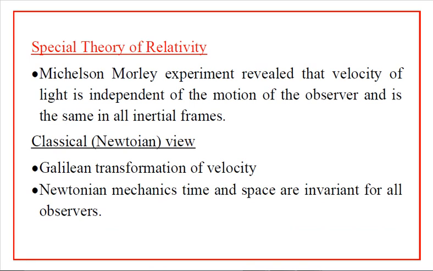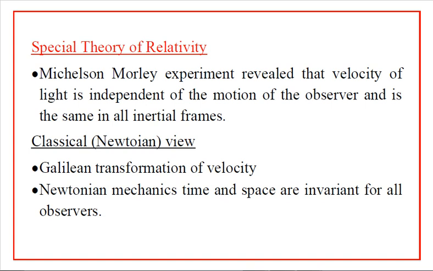The negative result of the Michelson-Morley experiment revealed that the velocity of light in vacuum is independent of the motion of the observer. It is the same in all inertial frames. So we will get the same result if we measure the velocity of light in vacuum. It is independent of the direction of velocity, and independent of the relative motion between the observer and the light and the source of light, etc. So that was the result obtained from the Michelson-Morley experiment.